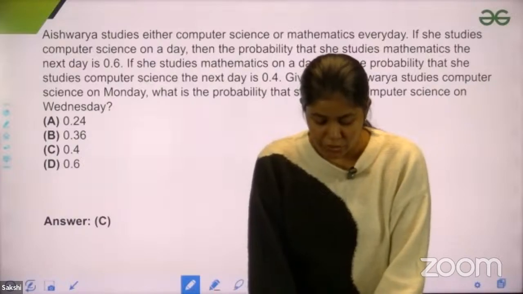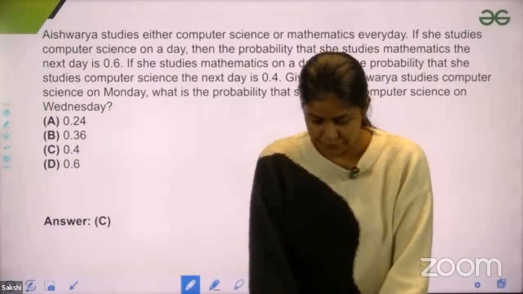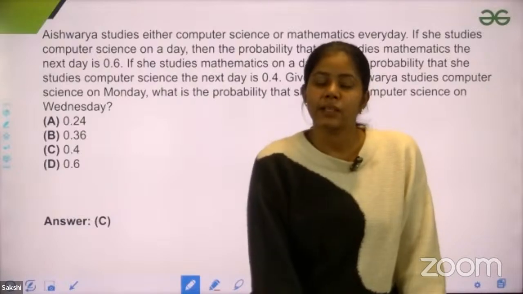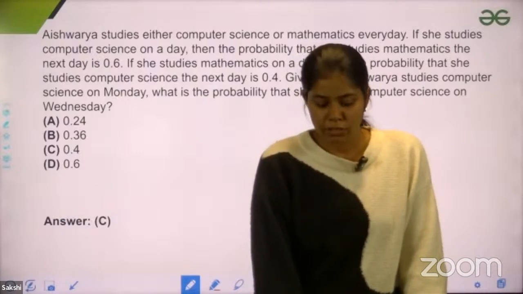This is a question from probability, GATE CS 2008.